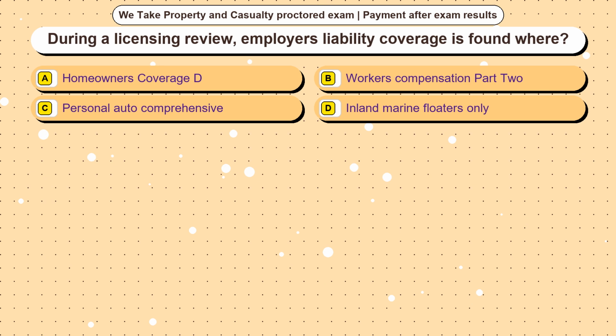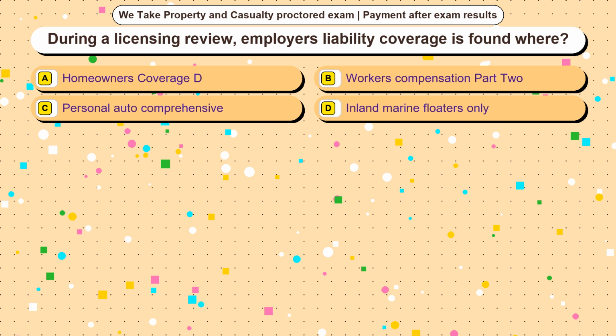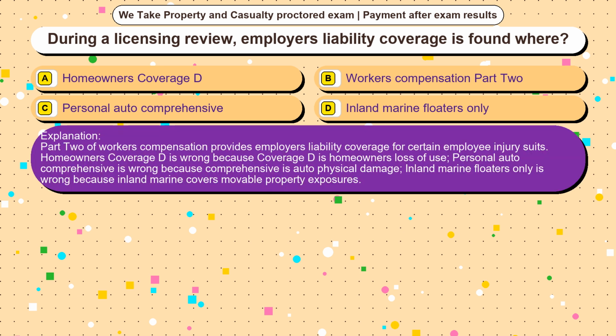Question 21. During a licensing review, employer's liability coverage is found where? Option A, homeowners coverage D. Option B, workers' compensation Part 2. Option C, personal auto comprehensive. Option D, inland marine floaters only. The correct answer is option B. Part 2 of workers' compensation provides employers' liability coverage for certain employee injury suits.